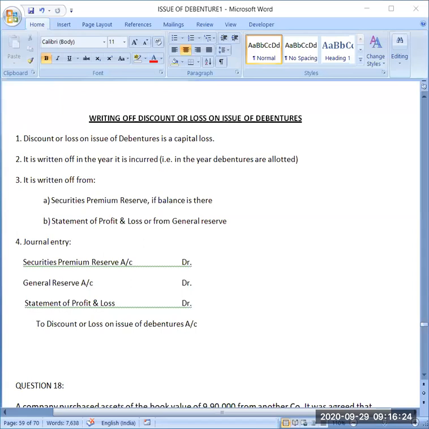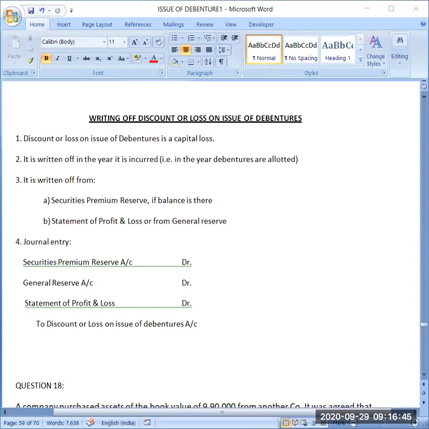The first account which you can use for writing off the discount on issue of debentures or the loss on issue of debentures is the securities premium reserve account. See, securities premium reserve account is a capital profit for the company. So capital losses are written off first from the capital profits.